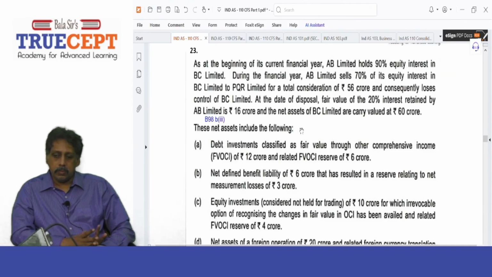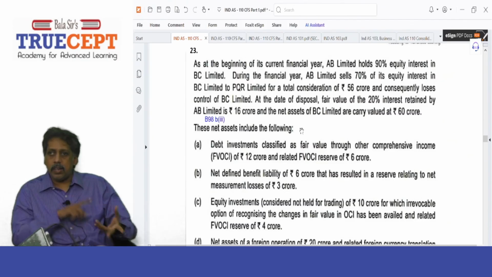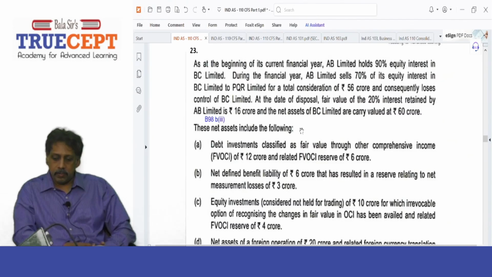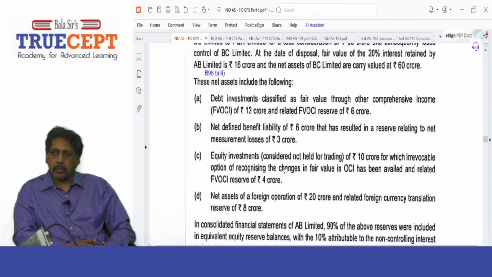And the net assets of BC Limited are carried at a value of 60 crores. Then these net assets include the following: debt investments classified as fair value through other comprehensive income.